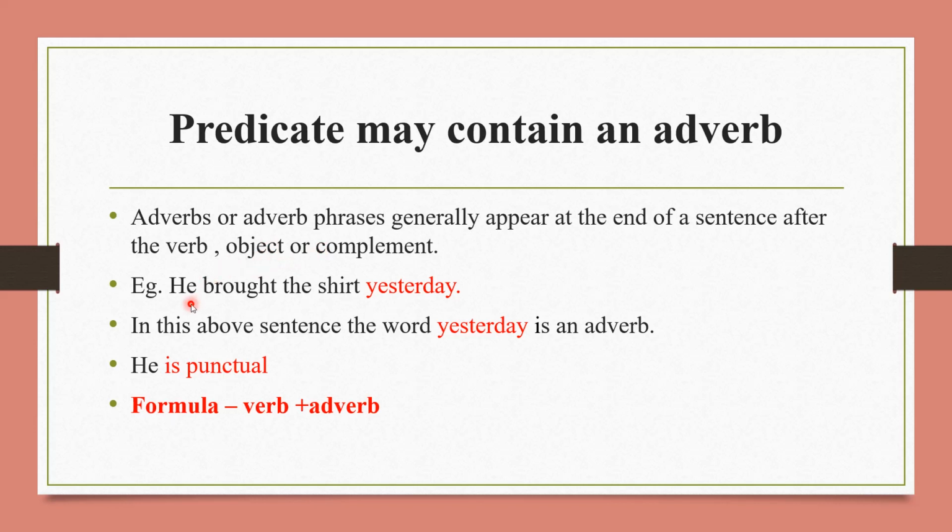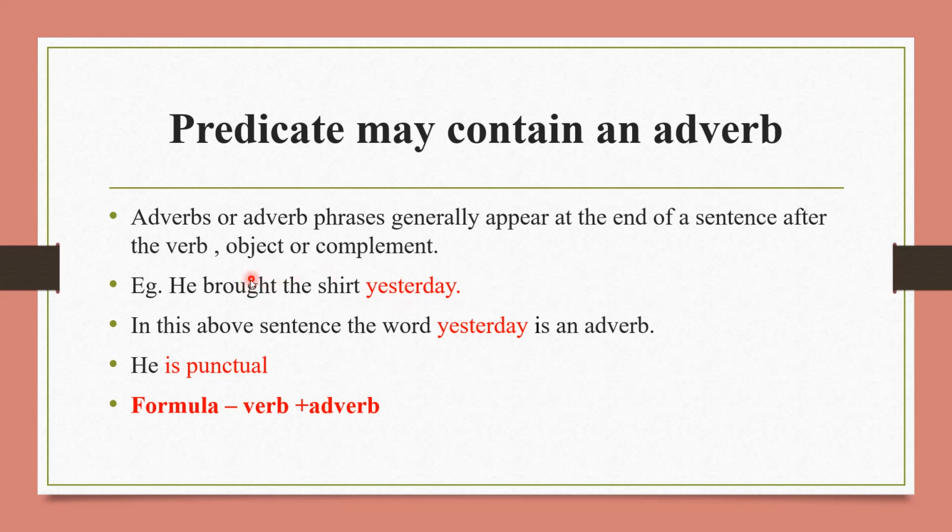For example, he brought the shirt yesterday. So here this red color word is adverb, yesterday. And this adverb states the action of the person. And when he did that, so yesterday.